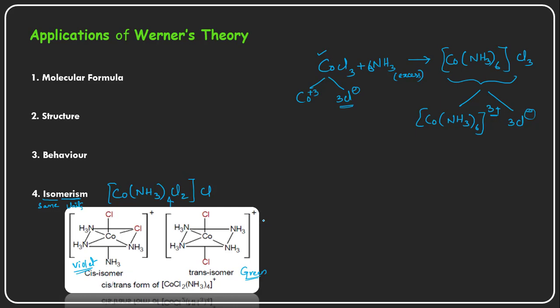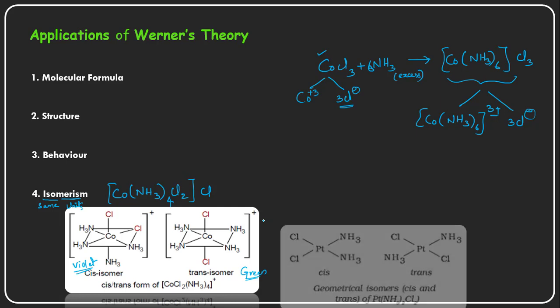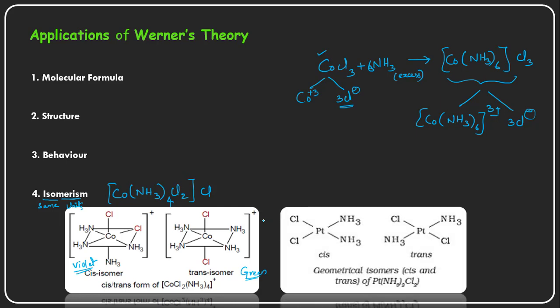Now we can see a very popular platinum complex, called cisplatin, which is used as a drug in medicine to treat cancer patients. If the two chlorines are on the same side, that is a cis compound, and cisplatin is used to treat cancer patients, but not the trans complex, which has other properties.